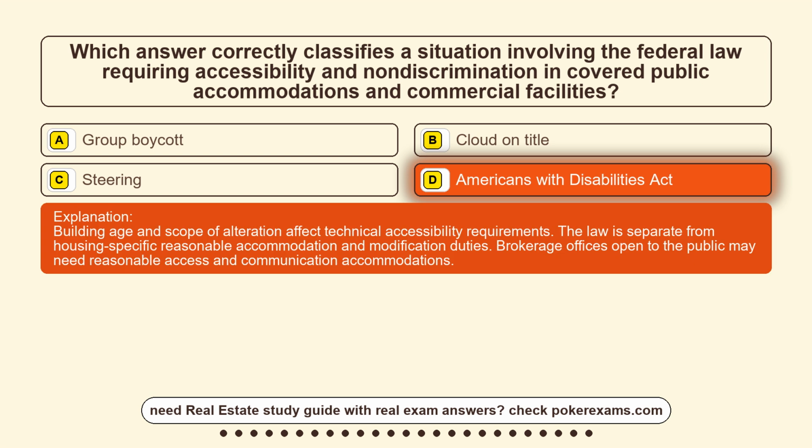Building age and scope of alteration affect technical accessibility requirements. The law is separate from housing-specific reasonable accommodation and modification duties. Brokerage offices open to the public may need reasonable access and communication accommodations.